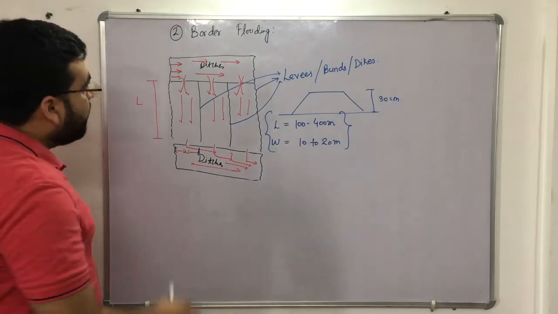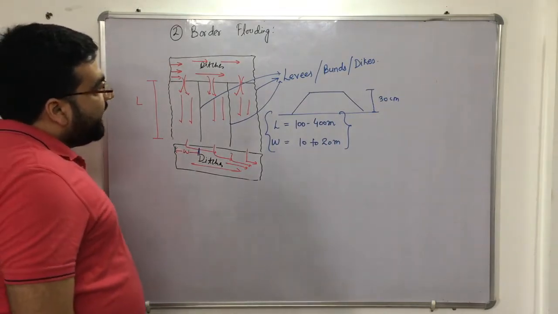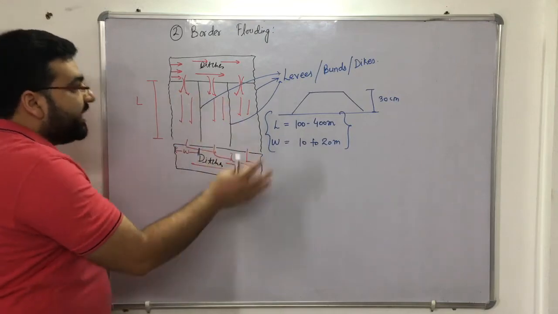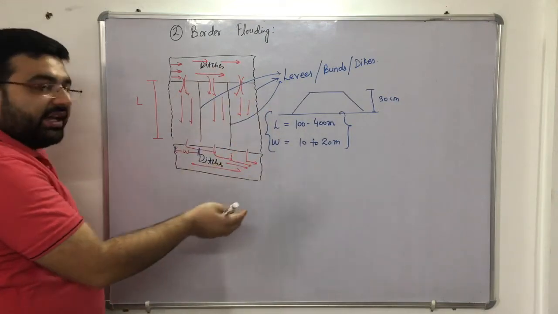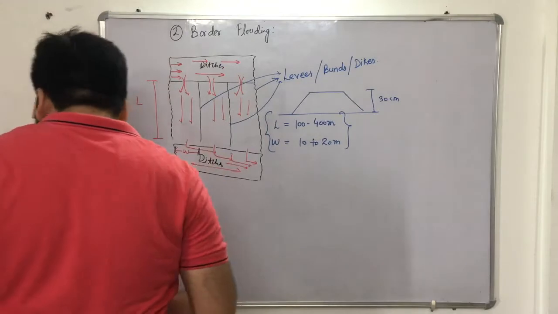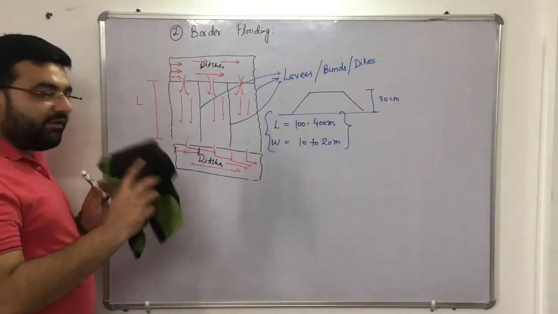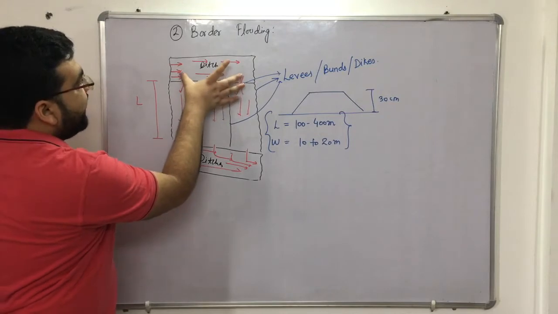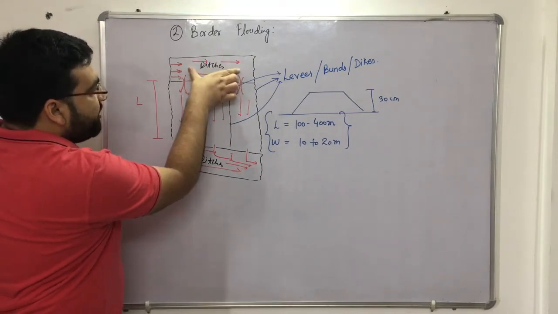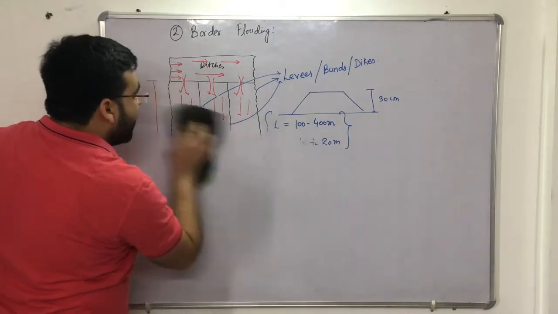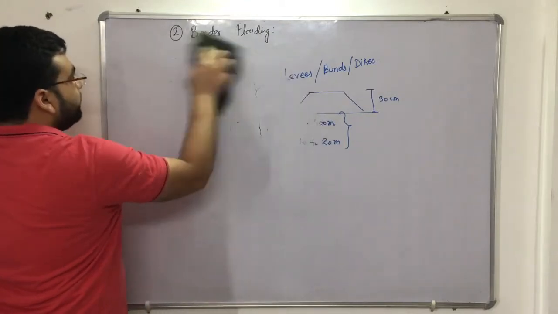Clear? Now coming to a very important topic as far as the GATE point of view is concerned, the time taken for irrigation in case of border flooding. Now let us discuss the time taken for irrigation. Now let me rub this. I hope that you have understood this. Now let me take only one ditch, one main ditch. Let me take one border, right? Now let me rub this to make you understand about the time.